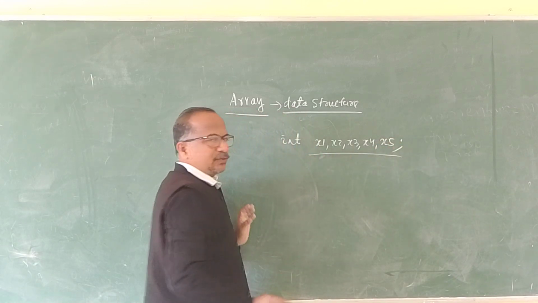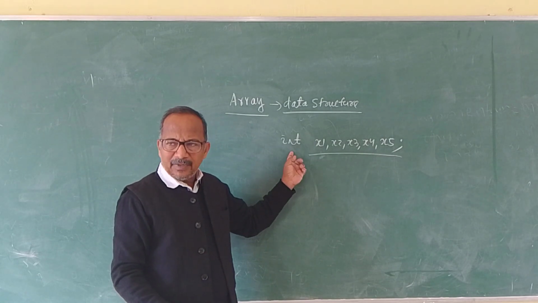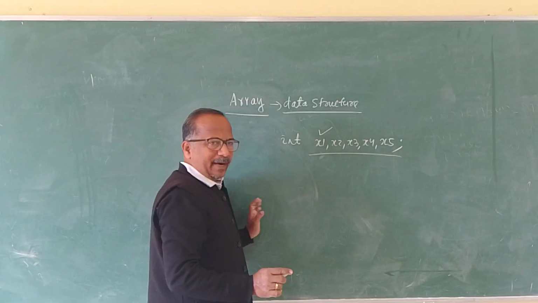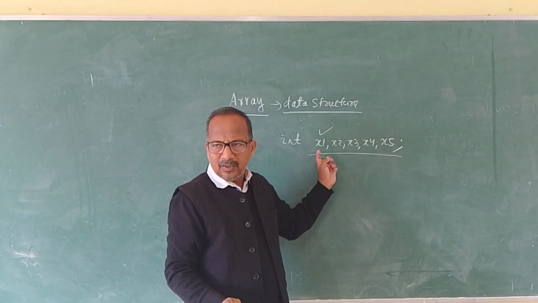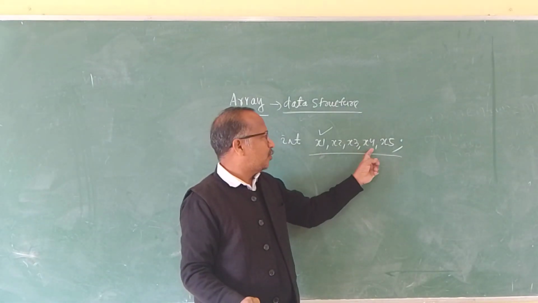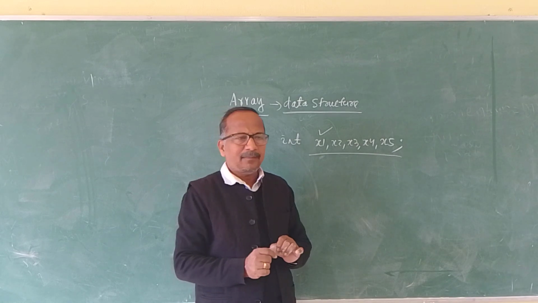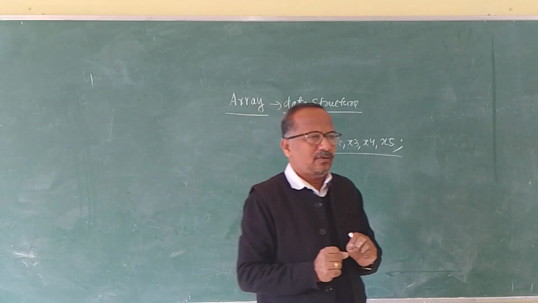While declaring these as integers, it was reserving 2 bytes of memory in each individual variable name x1, x2, x3, x4, x5. 5 variables, 5 names.